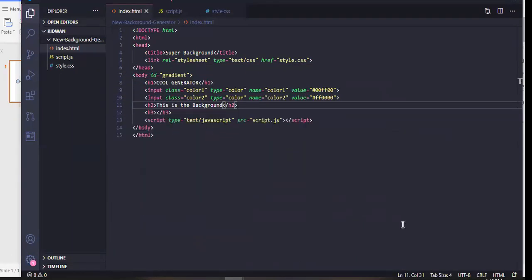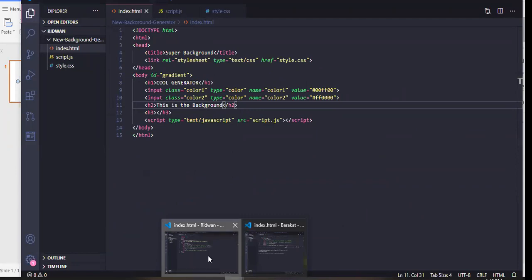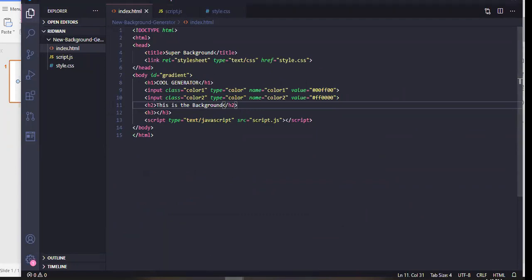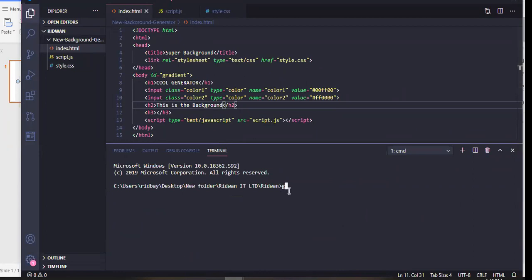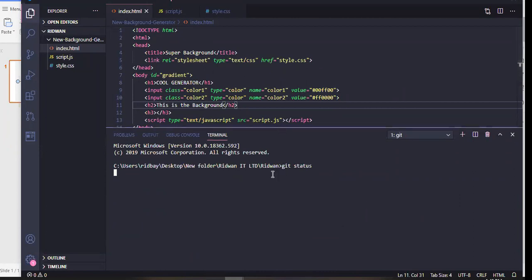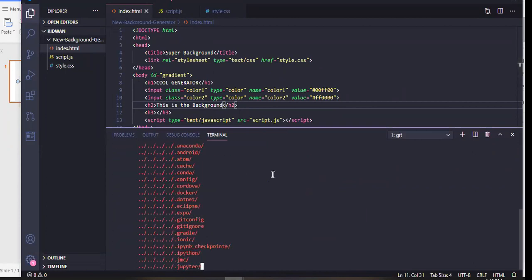Oops, I clicked on something else or what? Let me just drag my terminal back up. Git status. Something happened that time. Oh boy.